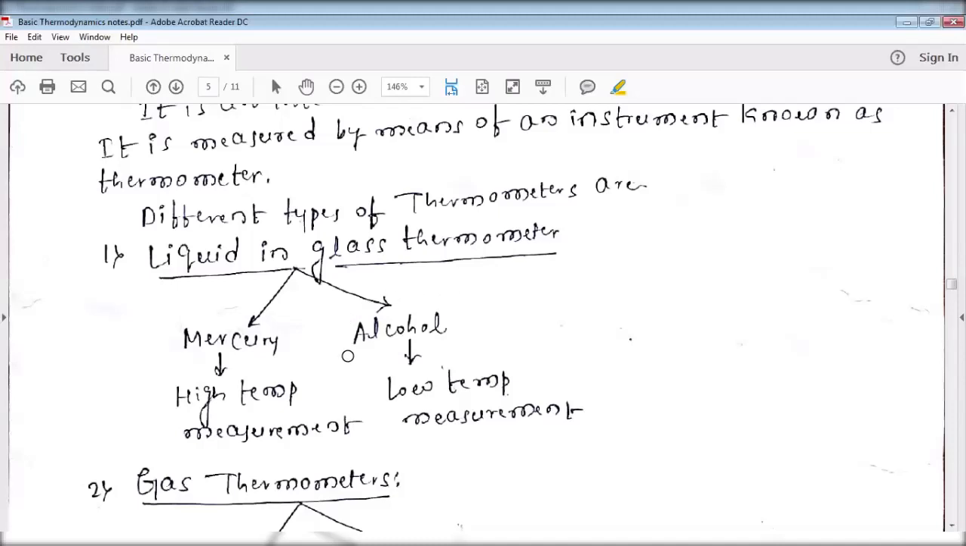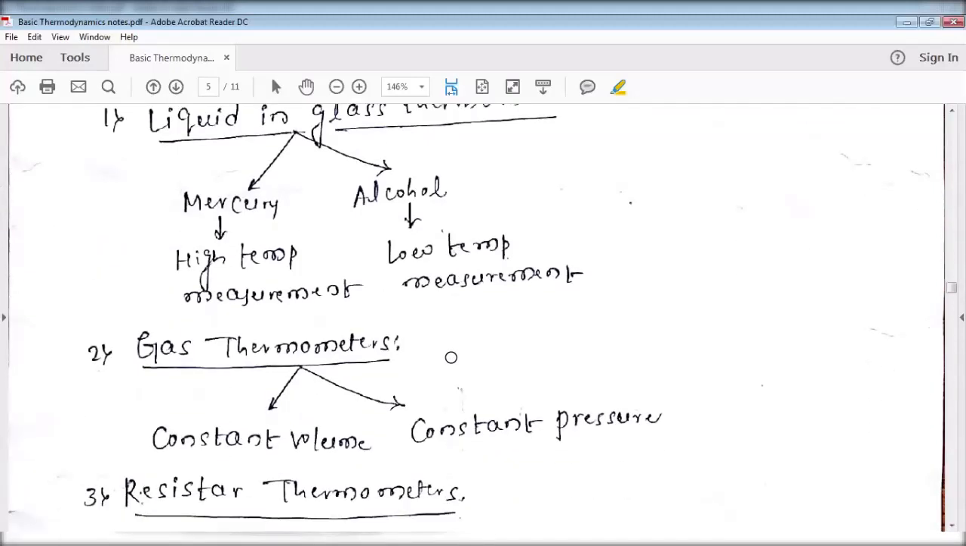Next, alcohol. When we use alcohol as the liquid in a glass thermometer, it is for measuring temperatures less than 78 degrees Celsius, not more than 78 degrees Celsius. We use alcohol because its boiling point is 78 degrees. For that reason, we use alcohol for measuring a maximum temperature of around 78 degrees, not more than that. Next, gas thermometer.